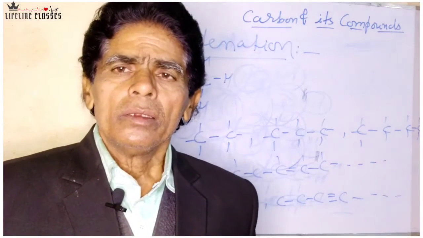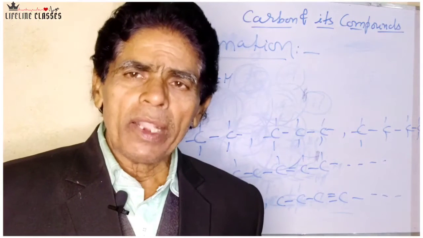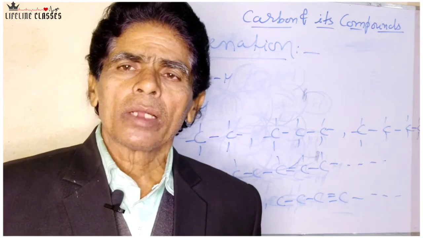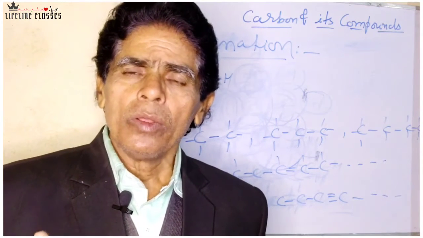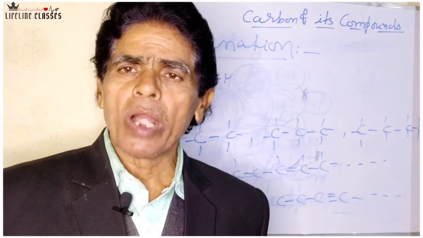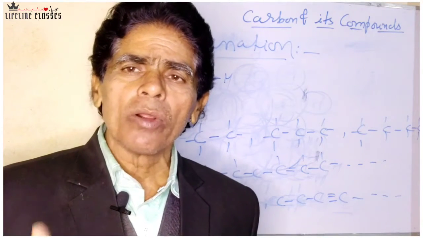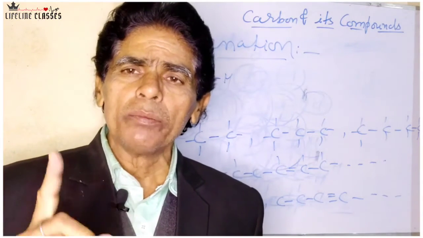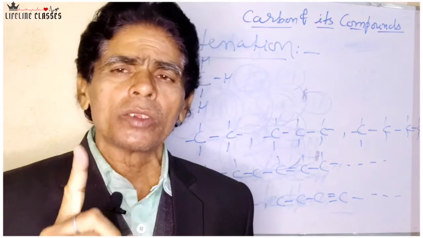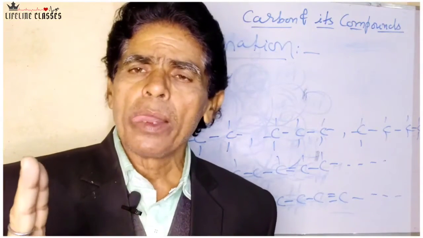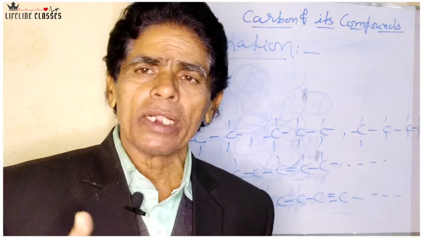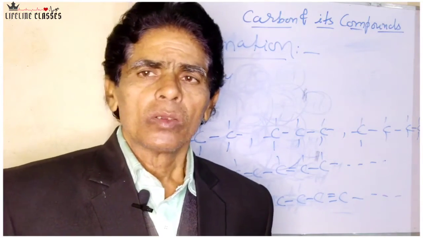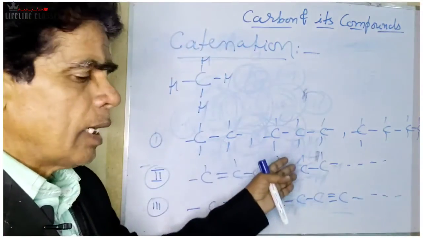So there are four different kinds of carbon, and it depends on whether the carbon chain is branched or not. So how do we detect whether a branch is present or not? If a particular carbon chain has 3 degree or 4 degree carbon atoms, it means if there is a 3 degree carbon atom, there is a single branch there. And if a particular chain has a 4 degree carbon atom, it means there are two branches at that carbon atom. So this is the catenation property.